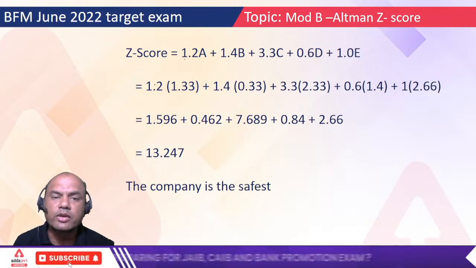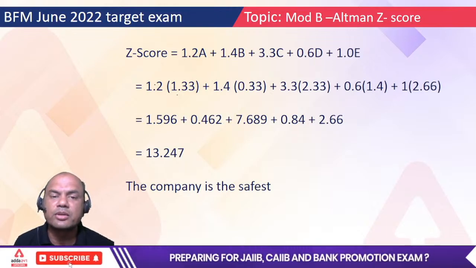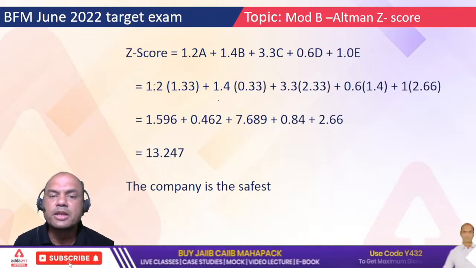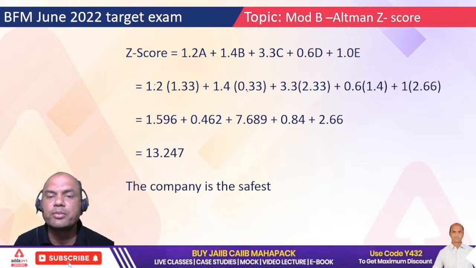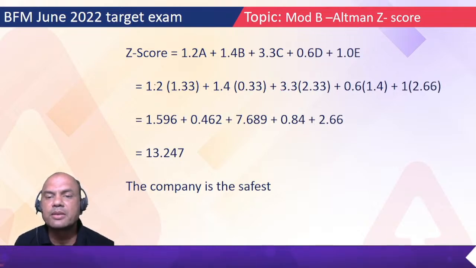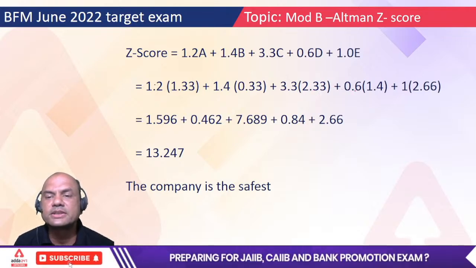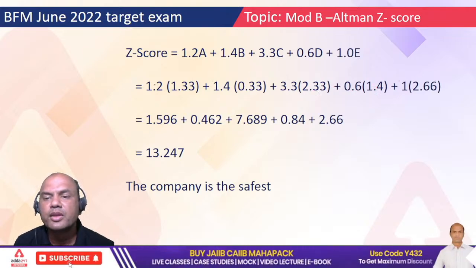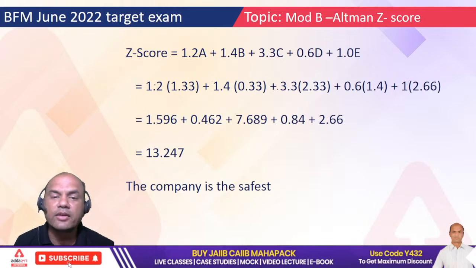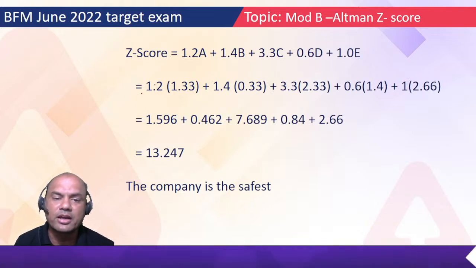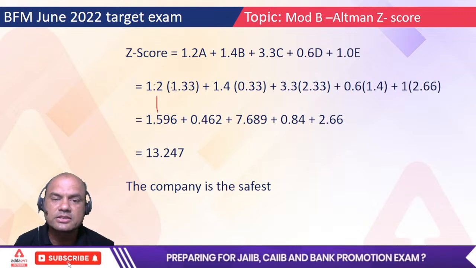So calculate 1.2 into A. What is A? 1.33. Plus 1.4 into B. What is B? 0.33. Plus 3.3 into C. What is C? 2.33. Plus 0.6 into D, 1.44. Plus 1 into 2.66. Everyone should get this answer. Tell me how many of you are getting these answers.